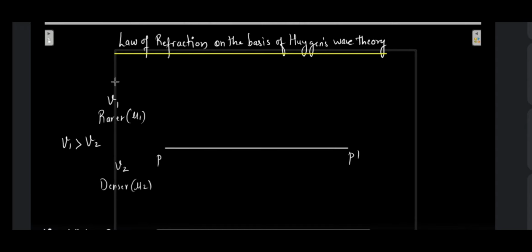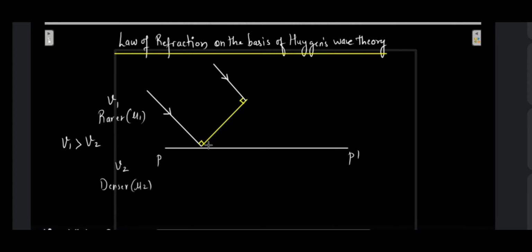Now again, let us consider two rays of light which are coming from a source. One ray of light is already incident, let's say, and one has reached halfway. So let's first draw the incident wavefront over here, which is going to be perpendicular to both the rays. You have to draw this figure in steps. So this is going to be the second ray which is coming, which has to be perpendicular. The yellow line which you see over here is nothing but the incident wavefront.